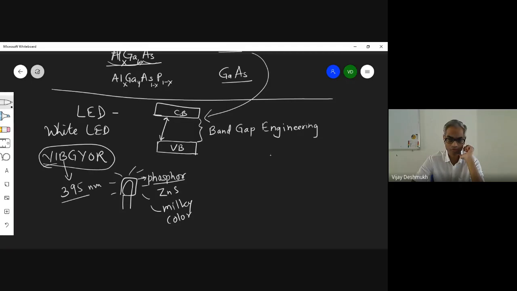Therefore, the wavelength of white LED is the same as that of blue, because inside there is a blue LED.